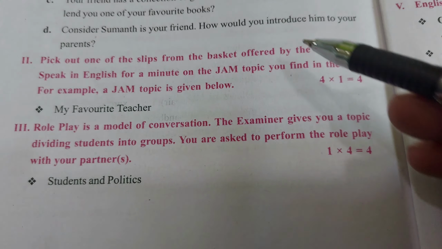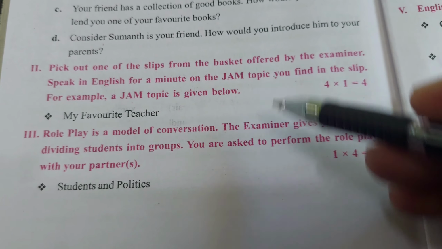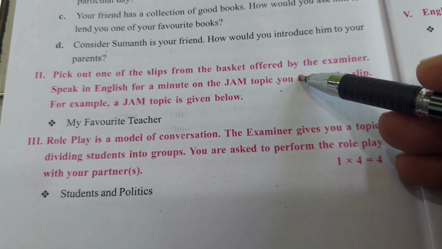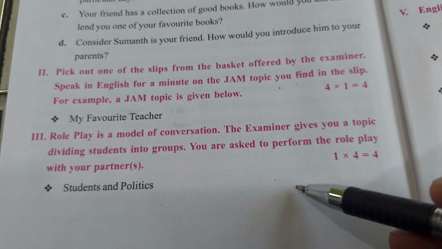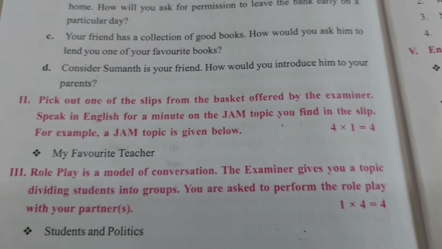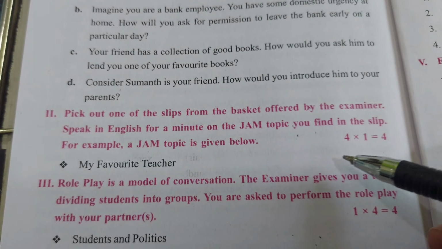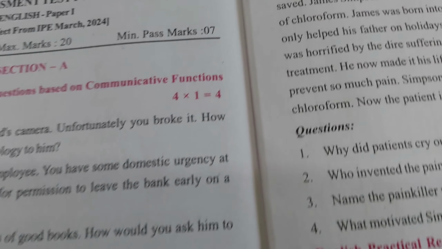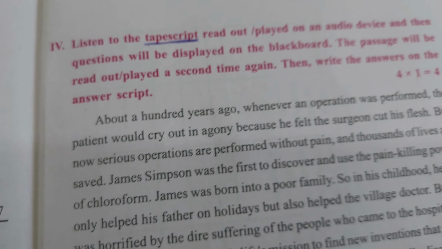Then what's the difference between this one and this one? Second one, third one, this is individual. This is group. Individual activity, this one, and this one is group activity. That is the difference. Okay. So speaking, first one is oral. This is also oral. This is also oral. Now come to the fourth one. This is purely listening skills.